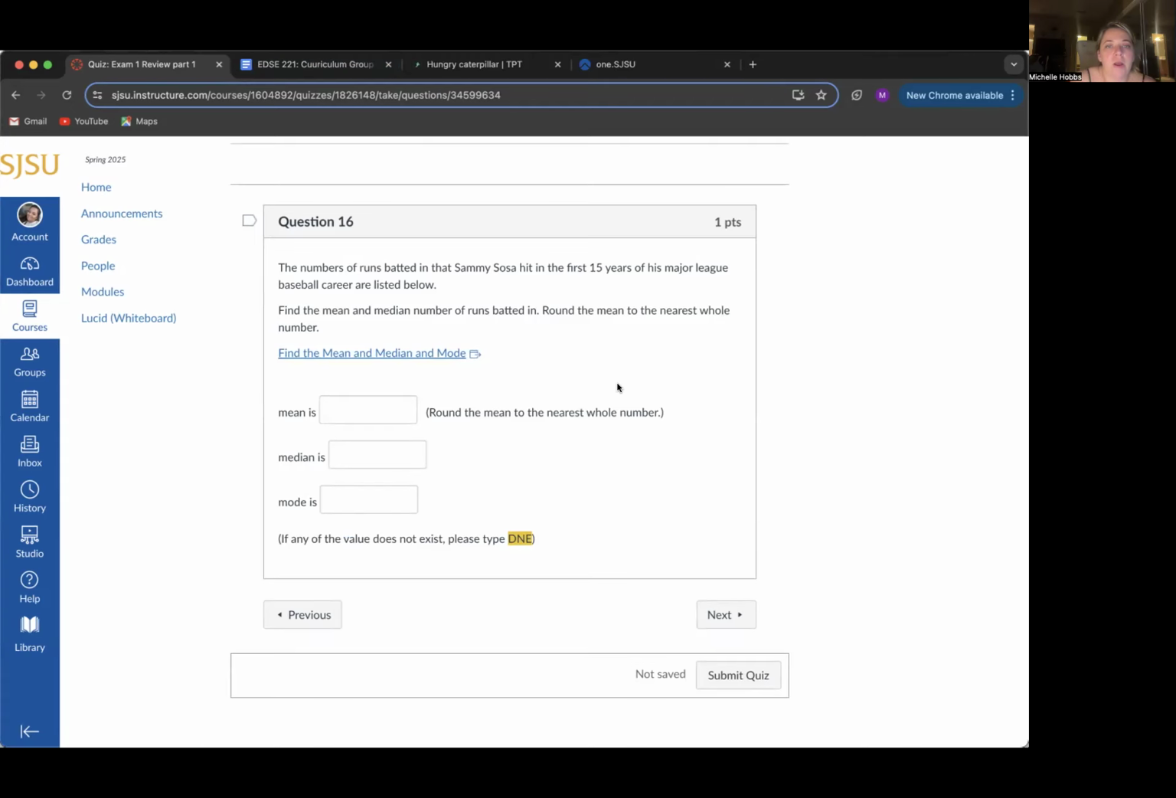The numbers of runs batted in that Sammy Sosa hit in the first 15 years of his Major League Baseball career are listed below. Find the mean and median number of runs batted in. Round the mean to the nearest whole number.